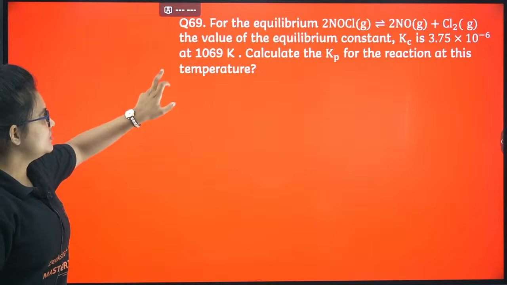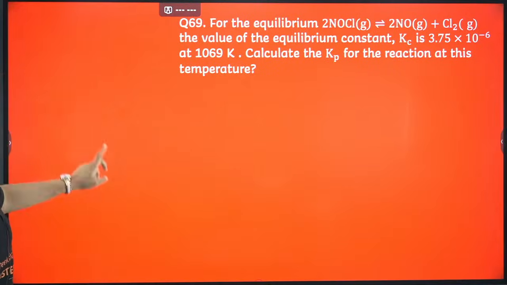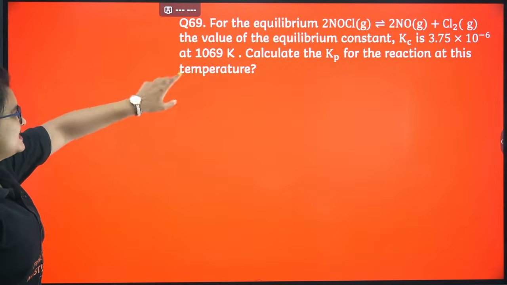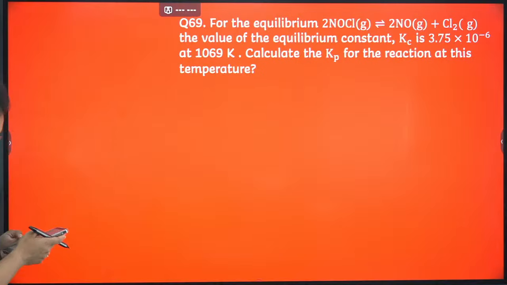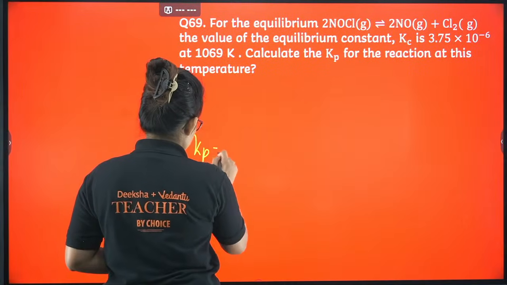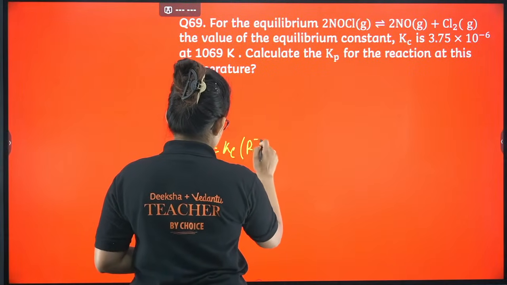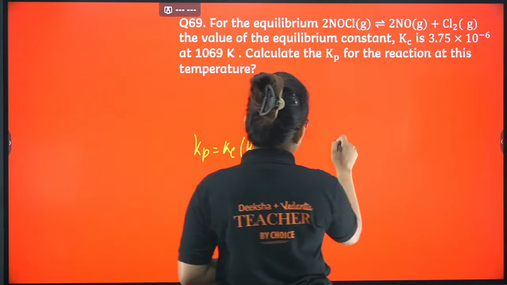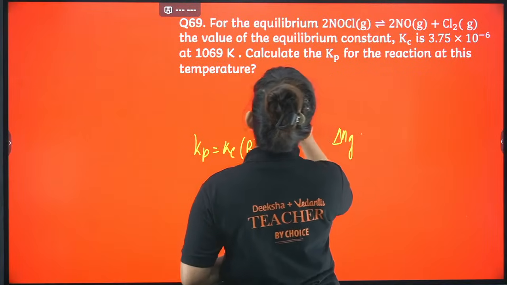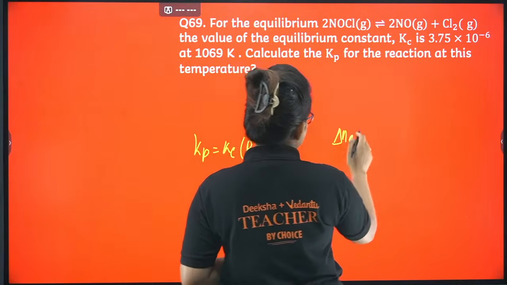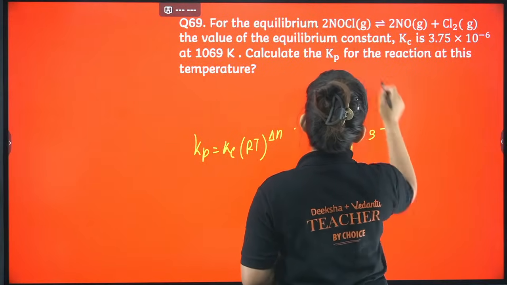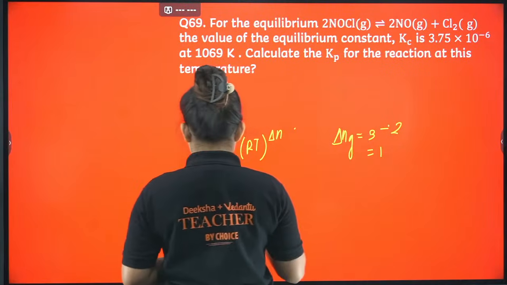Next question, you can see it's a numerical problem related to that equation only. Calculate the Kp for this case. The equilibrium constant Kc value is given. We know the Kp Kc relation, so from there we can calculate this. Kp equals Kc into RT power del N, right? Delta Ng means you always have to take the gaseous species only, gaseous products and reactants only. 2 plus 1, 3, minus 2, so it is coming 1.